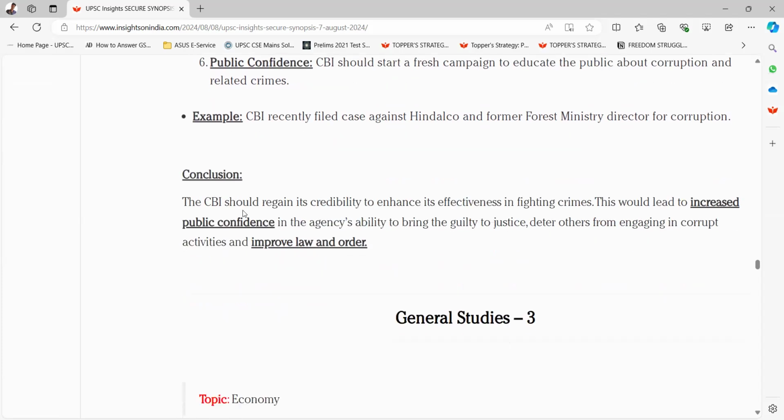Conclusion: the CBI should regain its credibility to enhance its effectiveness in fighting crimes. This would lead to increased public confidence in the agency's ability to bring the guilty to justice, deter others from engaging in corrupt activities, and improve law and order.